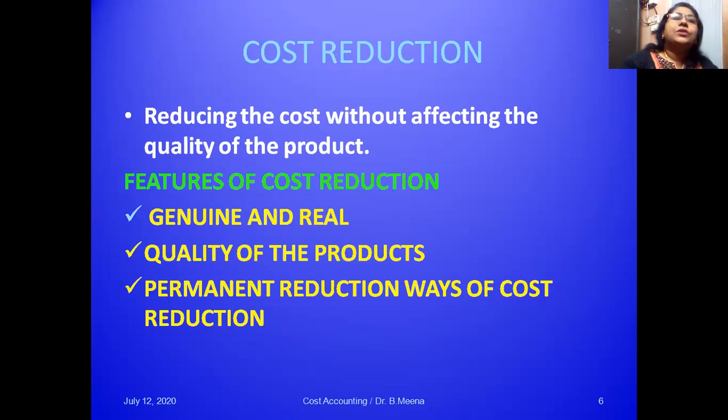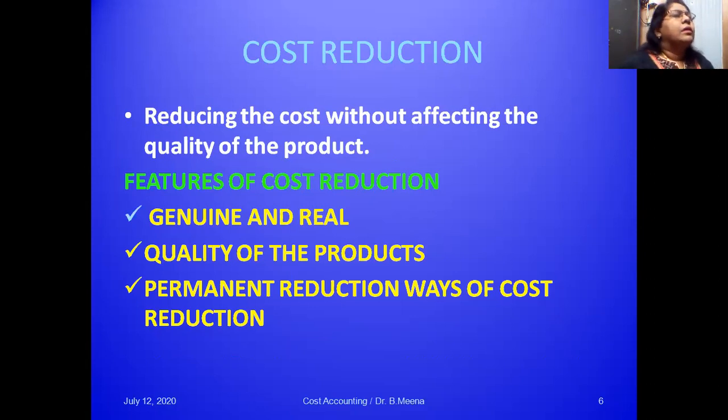So what are the features of cost reduction? What should we follow when we are going to reduce the cost? It must be genuine and real. The second one is that the quality of the product should not be disturbed. And the third one is permanent ways of cost reduction. It should not be a temporary reduction. It should be a permanent reduction. So these are all the important features of cost reduction.